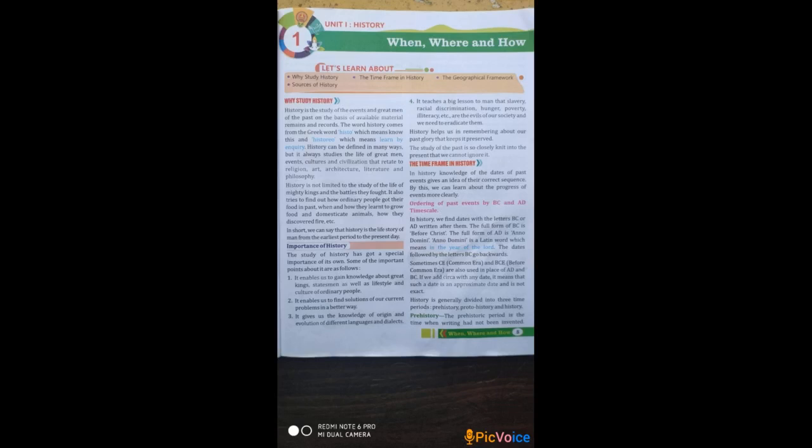First one is it enables. Enables means history makes it possible for us to gain knowledge about the great kings, statesmen. Statesmen means the people who are expert in politics at that time, as well as lifestyle and culture of ordinary people, lifestyle and culture of the normal simple people.